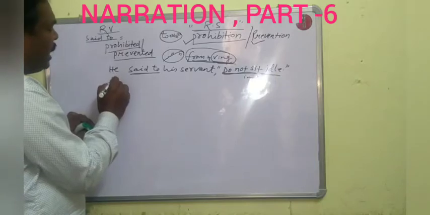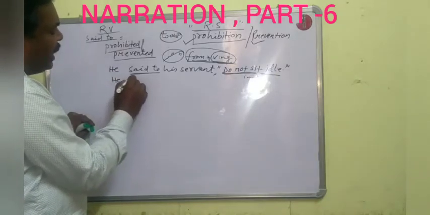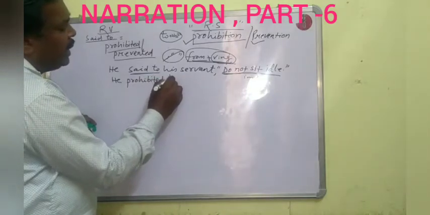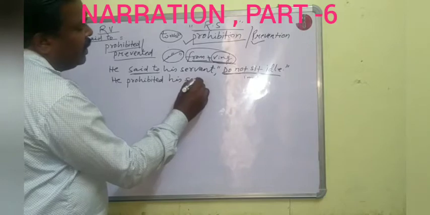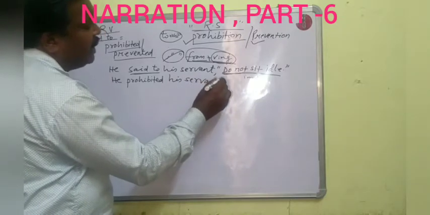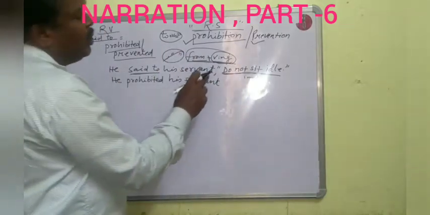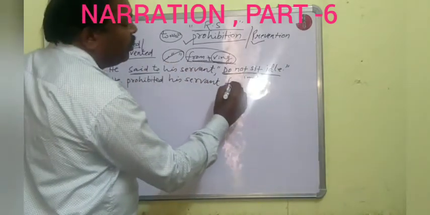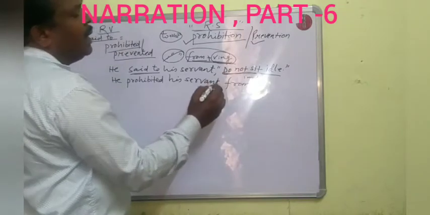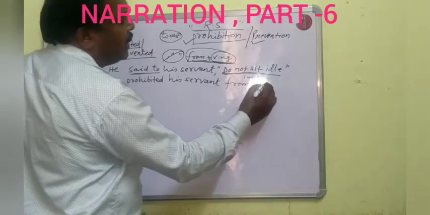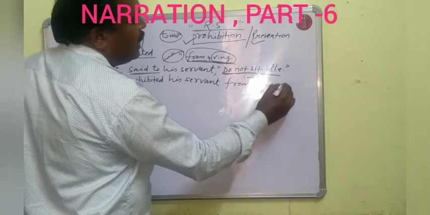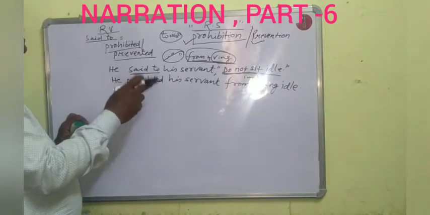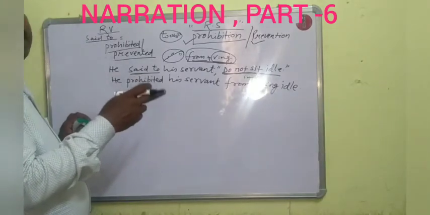The answer will be: He prohibited his servant. Then, after removing the comma and inverted commas, use from, then sitting idle. He prohibited his servant from sitting idle.